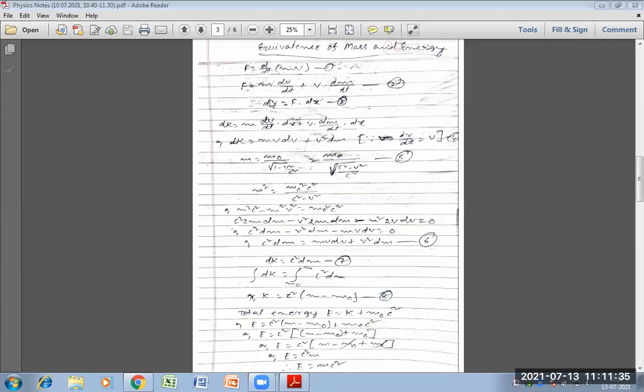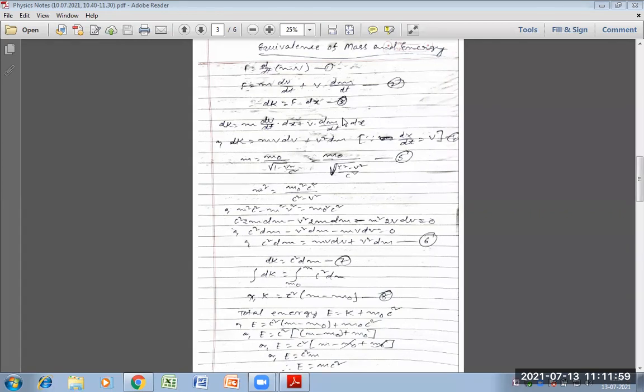Then the increase in kinetic energy, dK, is given as dK equal to F into dx. We know that work is equal to F into s, so here in place of work we can write energy: kinetic energy dK is equal to F into dx.